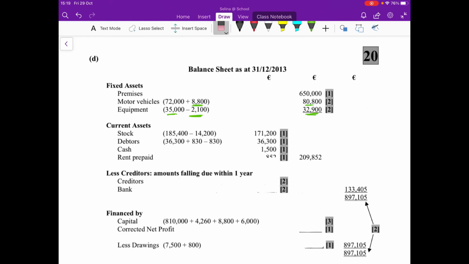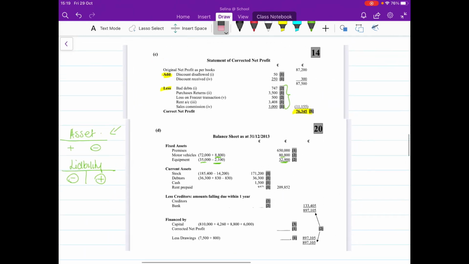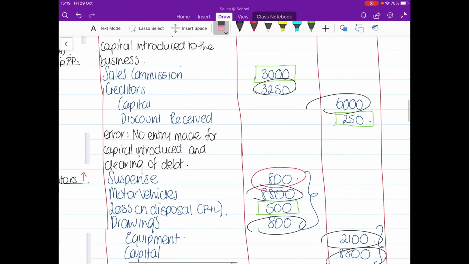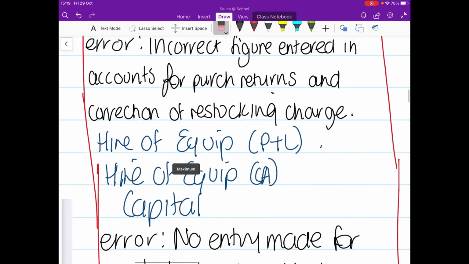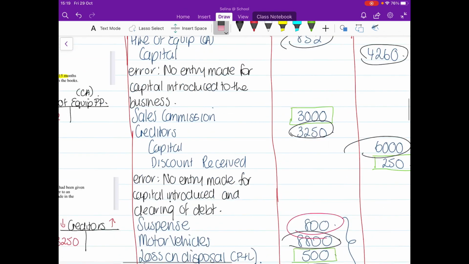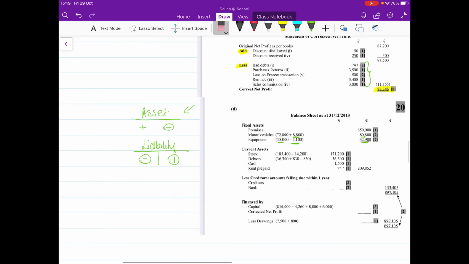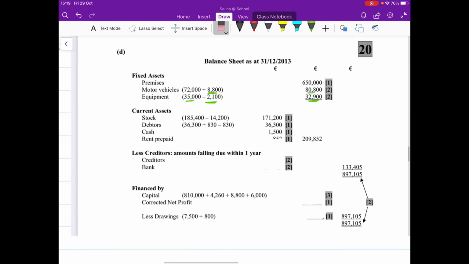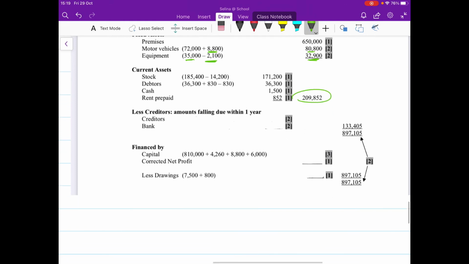So we've got cash of €1,500. And the last thing was my rent prepaid, which I had actually labelled as a current asset. So don't forget that. The rent prepaid is what they've called a hire of equipment prepaid, €852. So you can just go hire of equipment. You can call that hire of equipment prepaid, €852, which leaves my total for my current assets at €209,852.